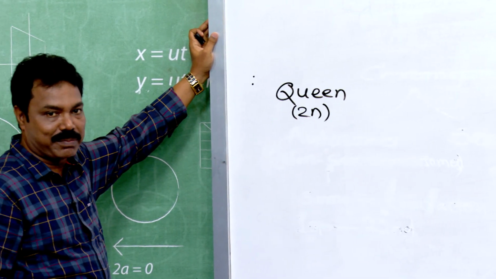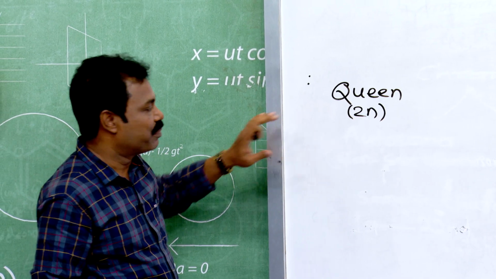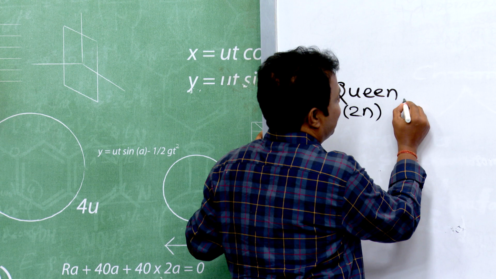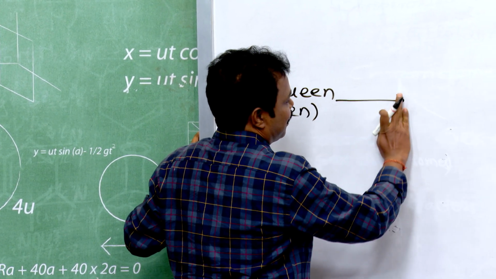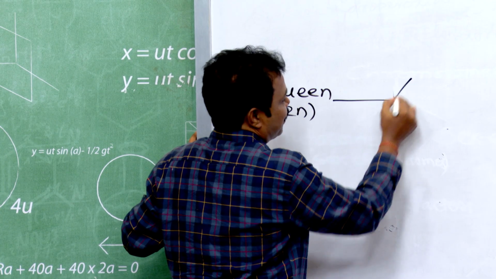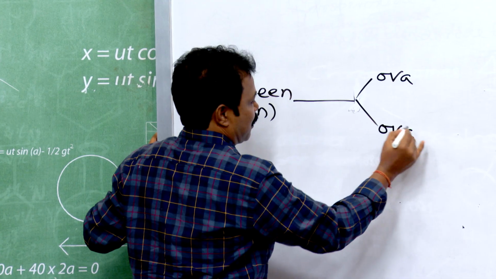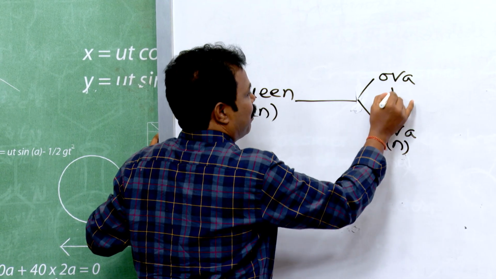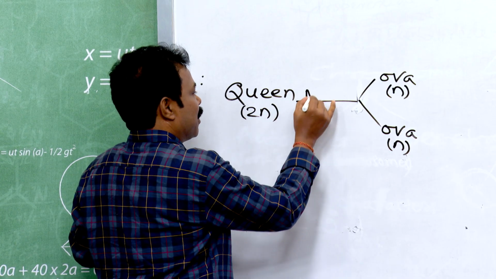How many chromosomes are present in the diploid queen? That is 32. Okay. It is diploid in nature. It produces ova by meiosis. So, ova are haploid in nature. This process is called meiosis.